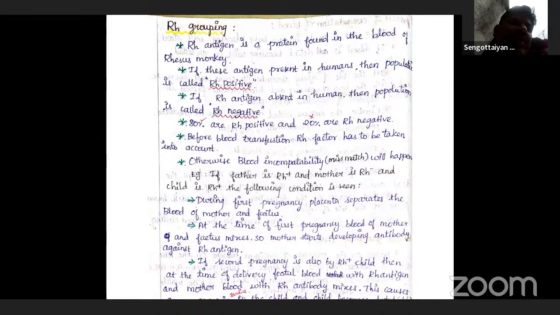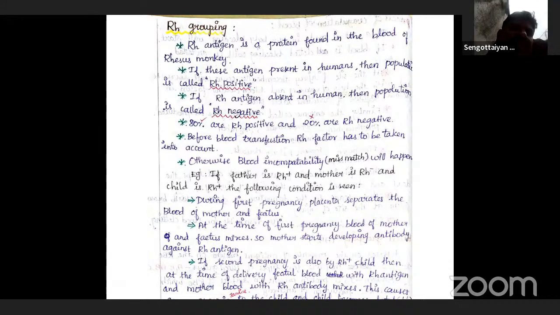Such individuals are called RH positive. Those in whom the antigens are absent, that is the rhesus antigens, are considered RH negative. If RH is present, the blood group is considered positive. Clear? RH present is positive, RH absent is RH negative.